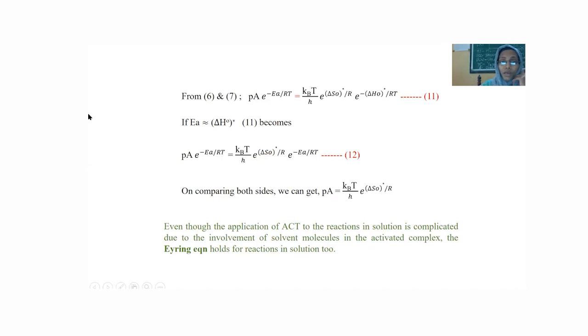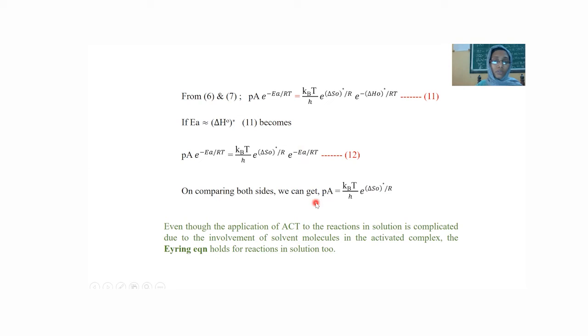Okay. This is the thermodynamic derivation of the activated complex theory. From this theory, we can calculate the activation energy, the Arrhenius pre-exponential factor, the probability factor, etc., from the known values of thermodynamic functions like delta S, delta H, and delta G, at a particular temperature.